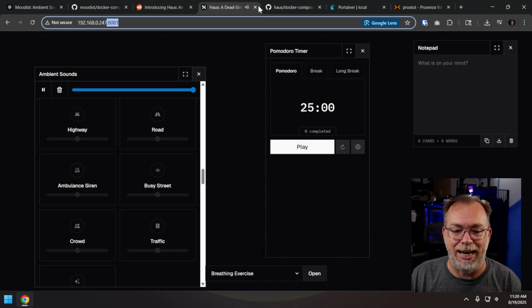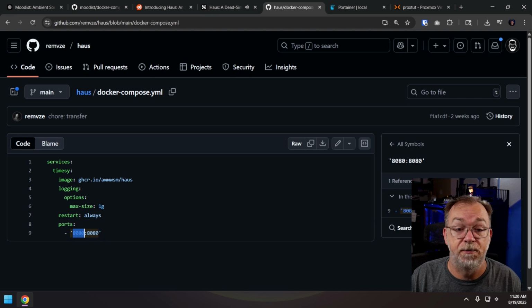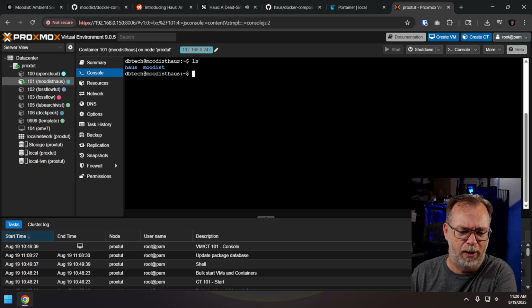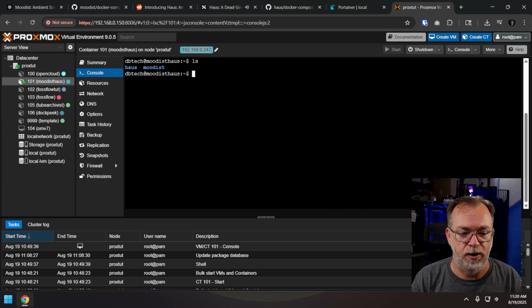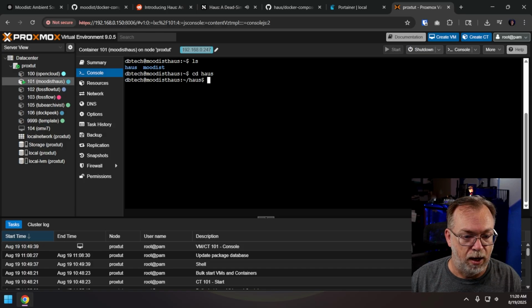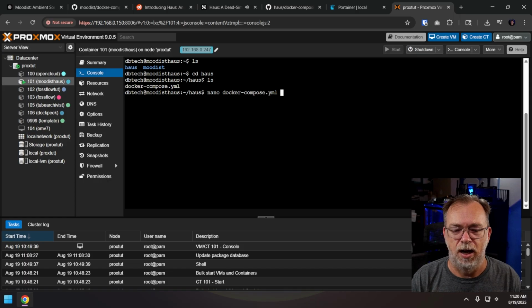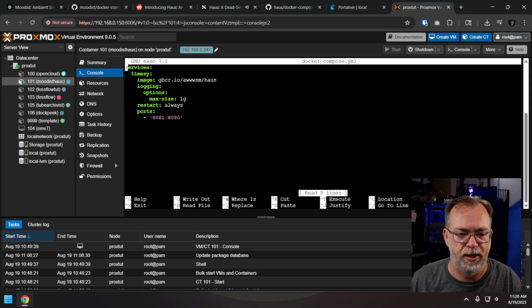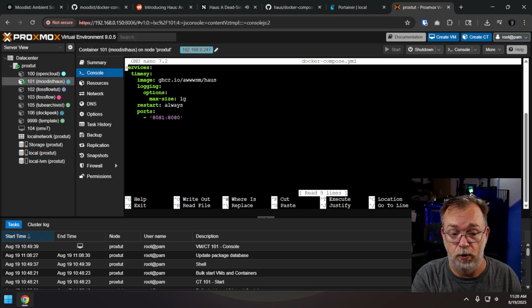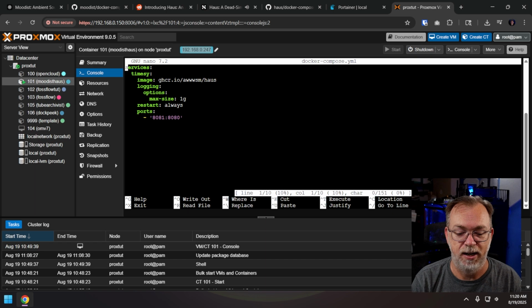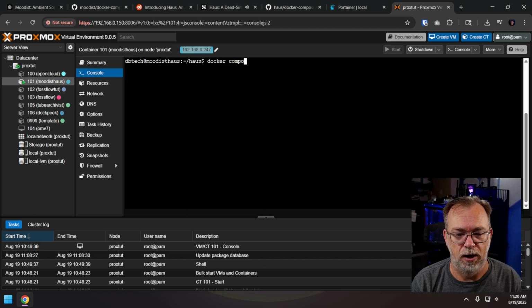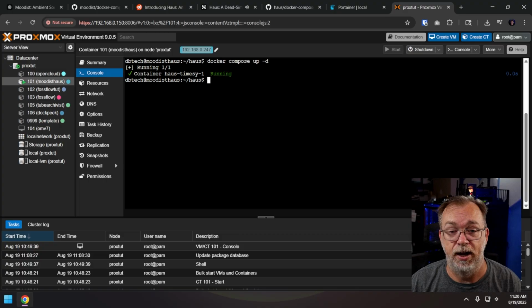But you'll notice here I'm on port 8081, and that's because I changed the first part of this port line to 8081. If we come over and take a look at my Proxmox setup here, if we cd into Haus and then do an ls, and we can just do a nano Docker Compose. I could have done a cat on that, but this is fine. Here we can see that I just changed that right there. And of course, once you've got your Docker Compose, the ports here change to what you need them to be. We can exit out, we can do Docker Compose up -d, and we're up and running just that quickly and easily. Obviously, because I've already downloaded the image.